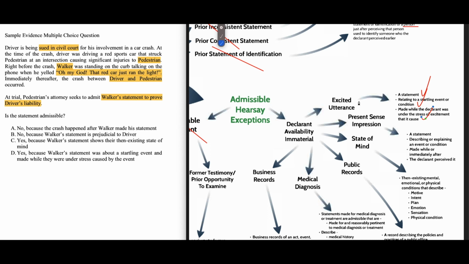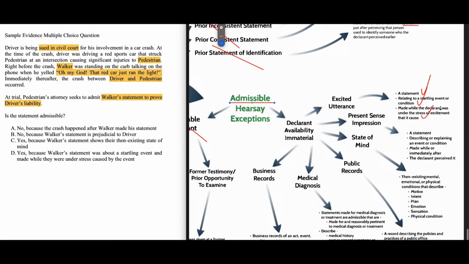So we've reached a hearsay rule exception that could apply, because it says here admissible if a hearsay exception applies, right? And here we found one. So we've reached the end of the chart. There's nothing else for us to do after we found this. So now let's go back to the question and look at the answer choices. And we're going to look for an answer choice that talks about an excited utterance being the correct answer. So is the statement going to be admissible? Yes, it is. So we can immediately eliminate A and B because they start with the word no, and we're down to C and D.